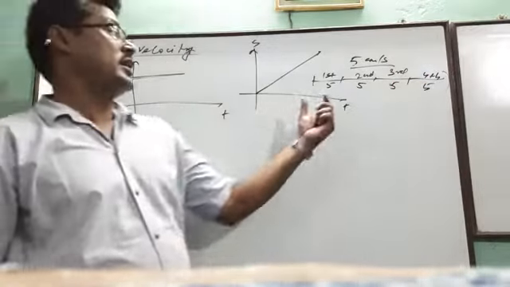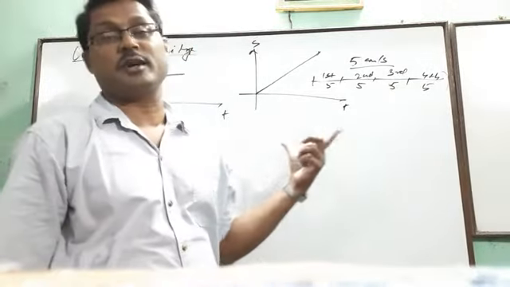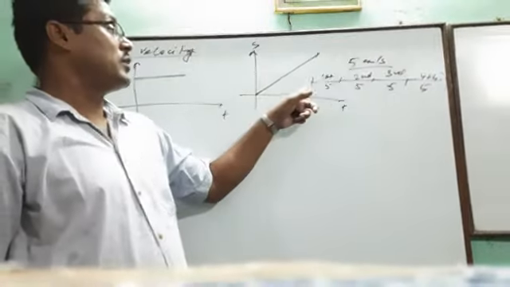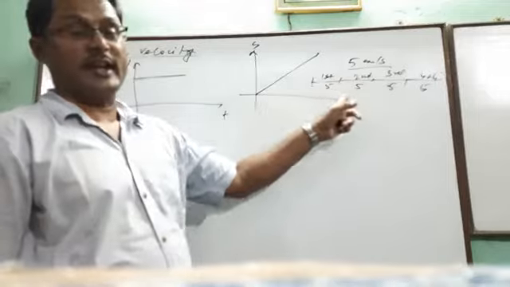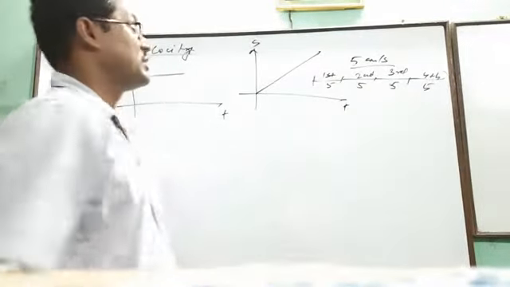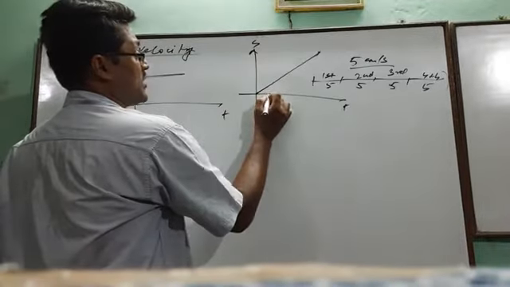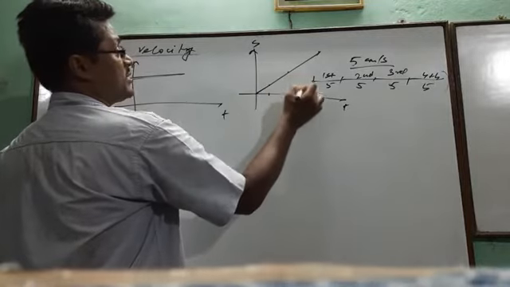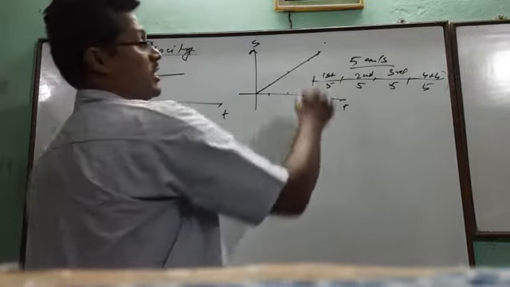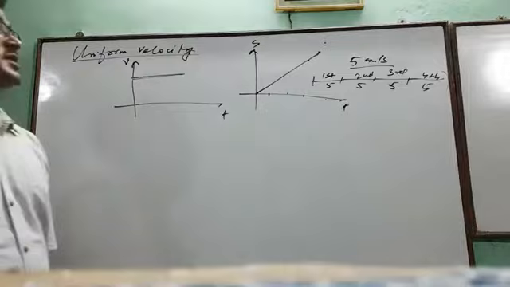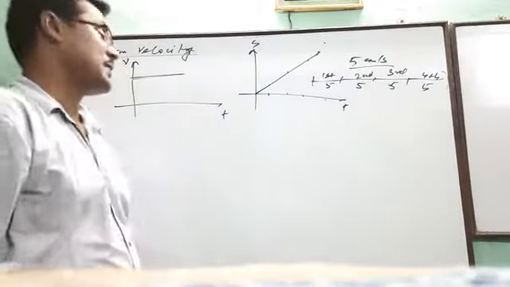So you see the displacement remains same for same time interval. Now in 2 seconds what is the total displacement? 10. In 3 seconds 15. So in 1 second 5, 2 seconds is 10, 3 seconds is 15, 4 seconds is 20, like this. So this is in the case of uniform velocity.